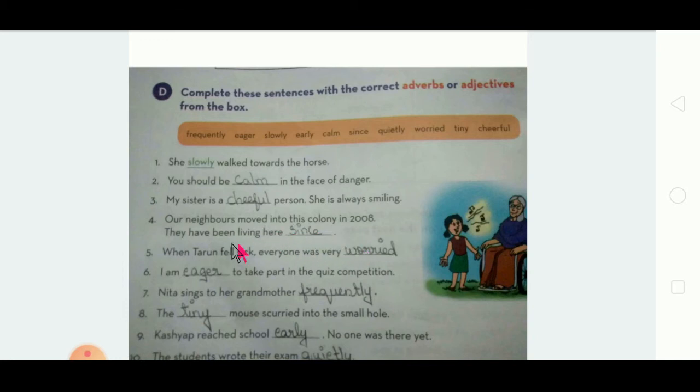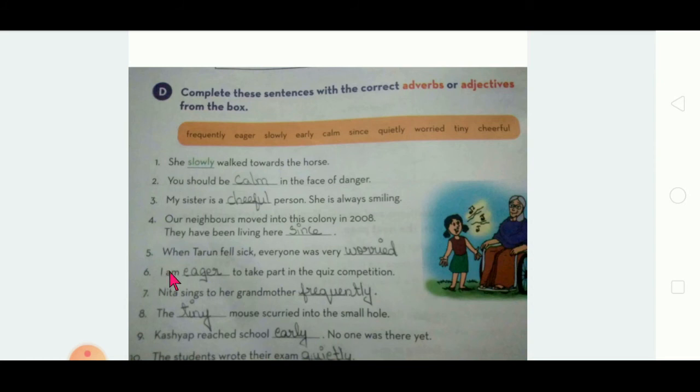Since is a word of adverb. So from 2008 till now they are living there in the colony, right? Neighbors in the sense the near house. Okay, near house, those who are living, they are called neighbors.